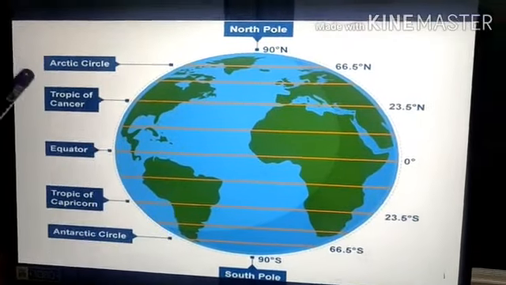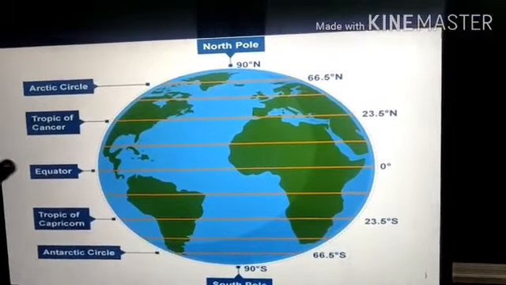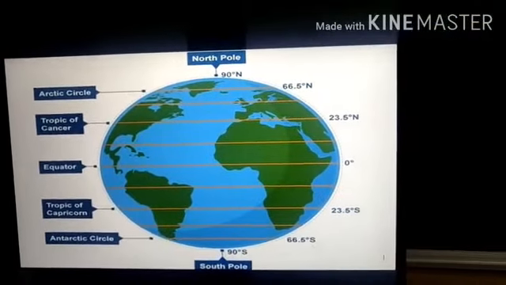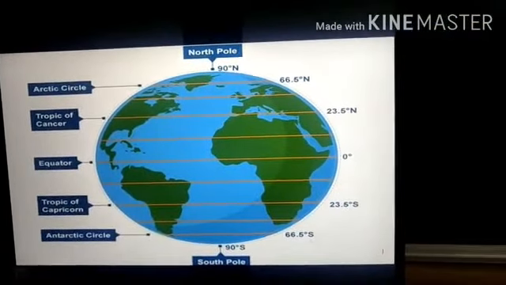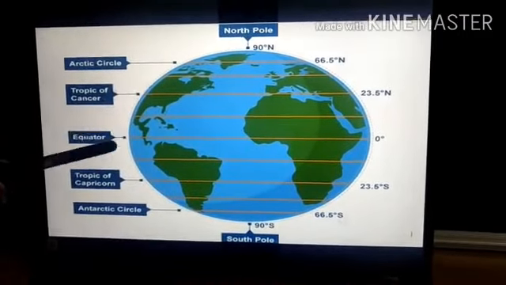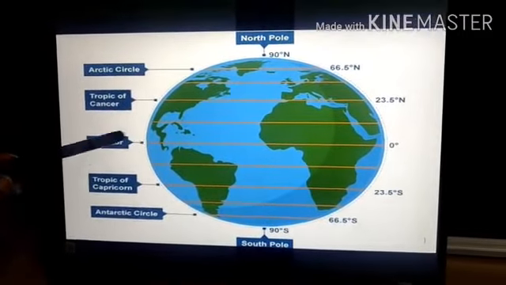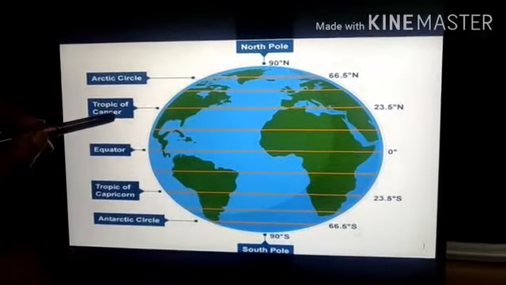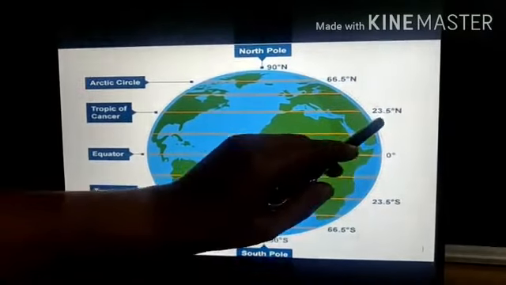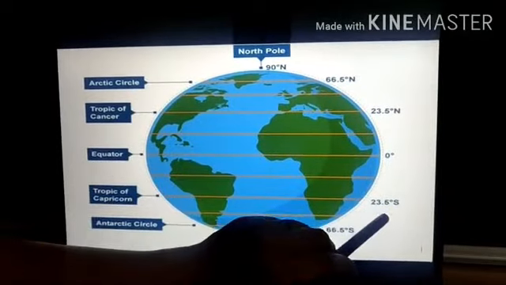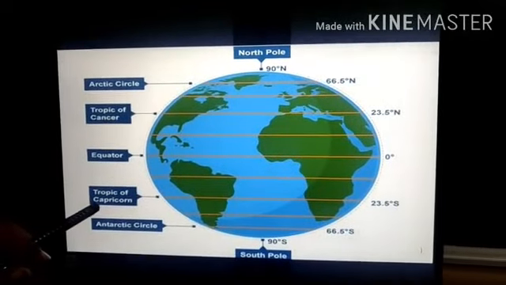As we read in our grade 5, we have 181 latitudes. Out of these 181 latitudes, we have 7 important latitudes. The first and the most important latitude is the equator, which is denoted with 0 degree. Now the next one is the Tropic of Cancer, which is denoted with 23.5 degrees north latitude. Now in the 23.5 degrees south latitude, we have Tropic of Capricorn.